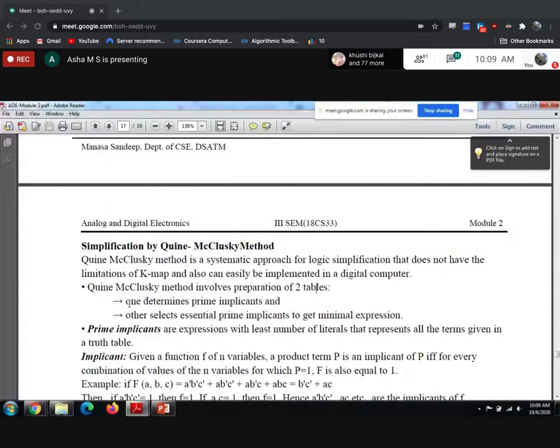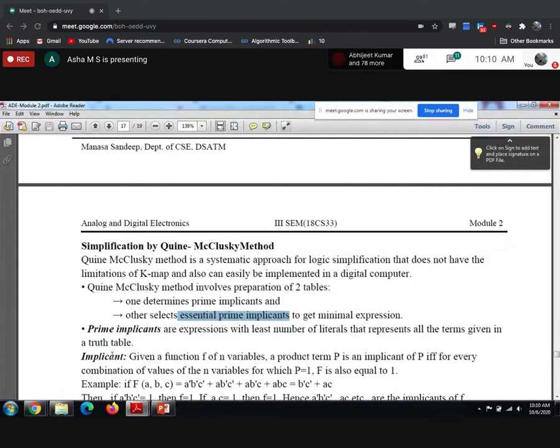So the first table is to get the prime implicants. The second one is to select the essential prime implicants. This selection of essential prime implicants is going to give the minimal expression. What was the minimal expression we got in the K-map? Same way, by selecting the essential prime implicants, we will be getting the minimal expression. So these are the two methods.